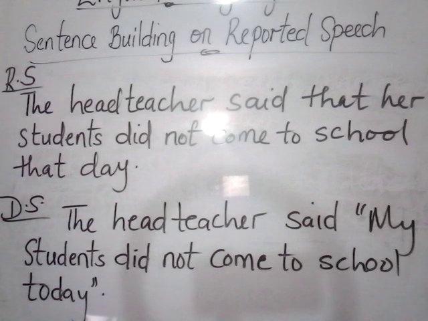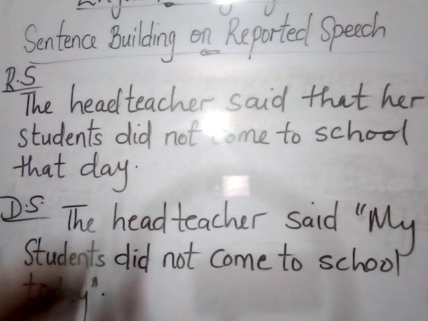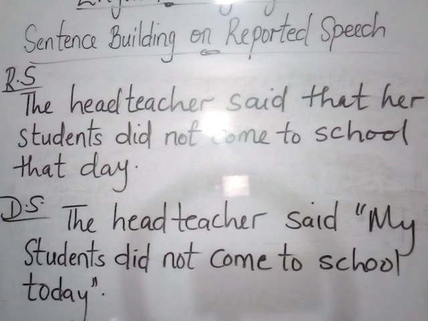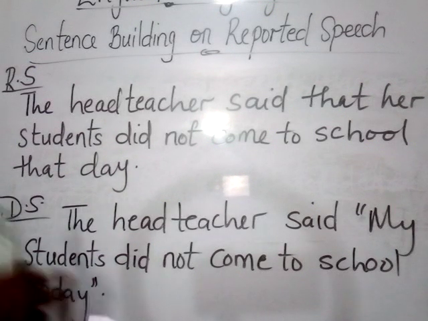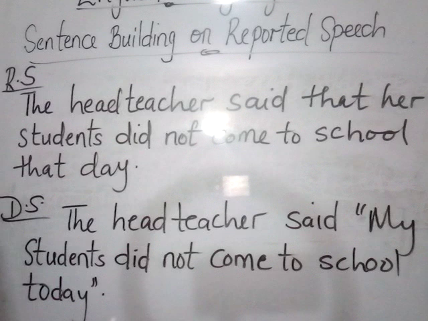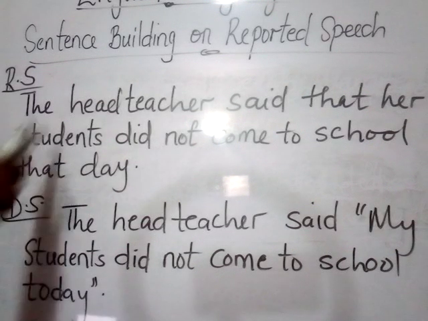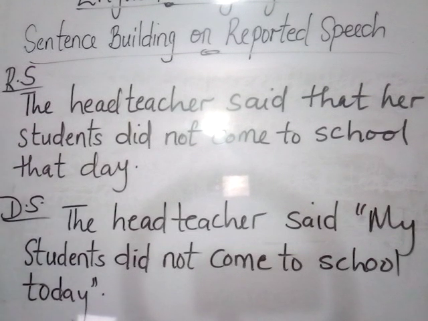Except that that day refers to a day something happened, maybe something peculiar happened or an event occurred. In that situation, the direct speech would be what day exactly the head teacher referred to, because looking at the reported speech, that day could be either today in the words of the head teacher, or it could be a special day in question.